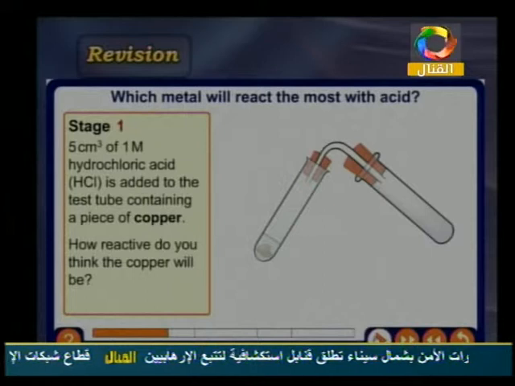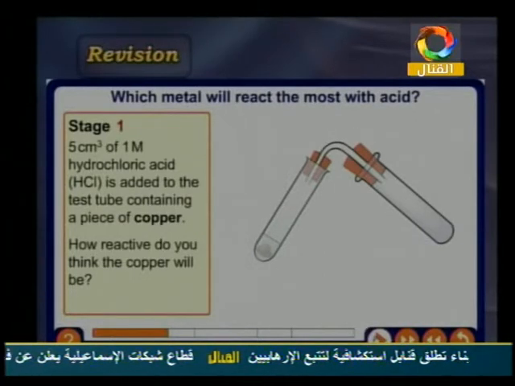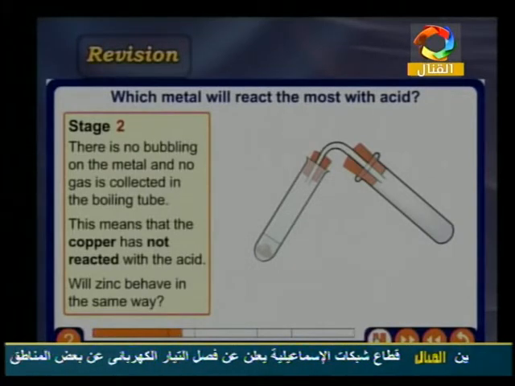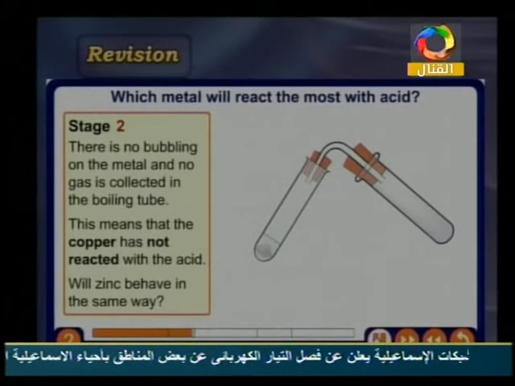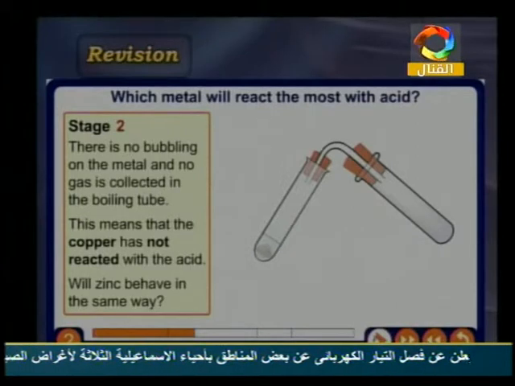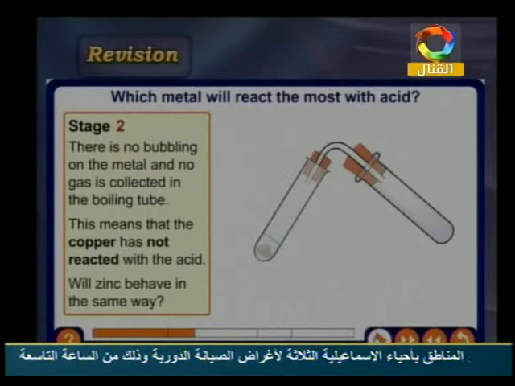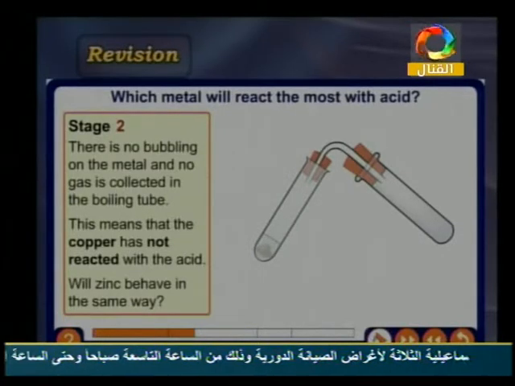Inside its compound or its acids. But if I make the second one, there is no bubbling that has happened in the metal because no gas is collected by the boiling tube. So this means that the copper has not reacted with acids. Will zinc behave in the same way?